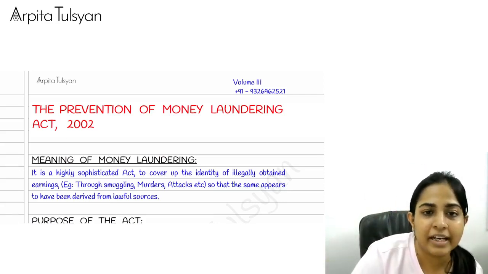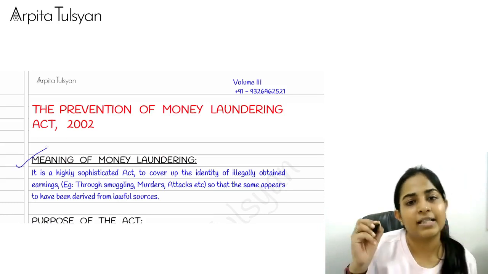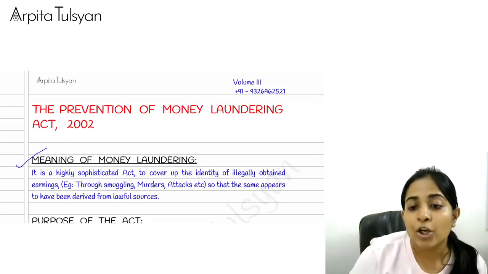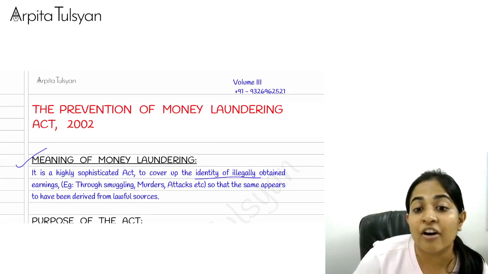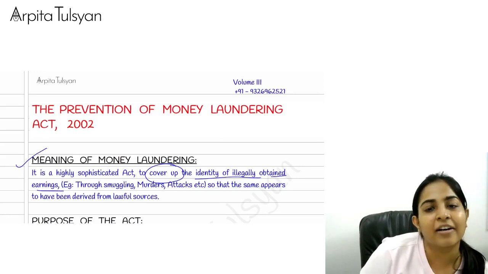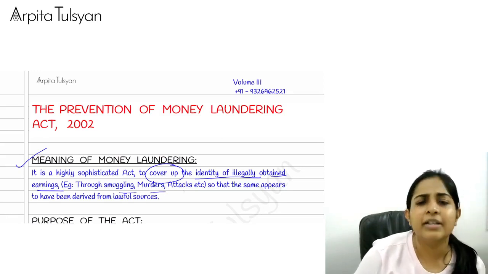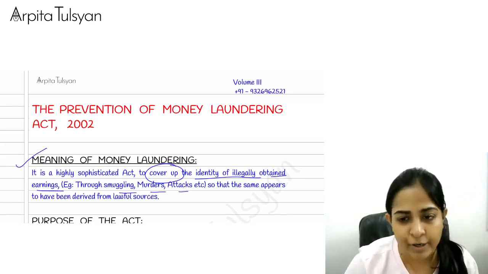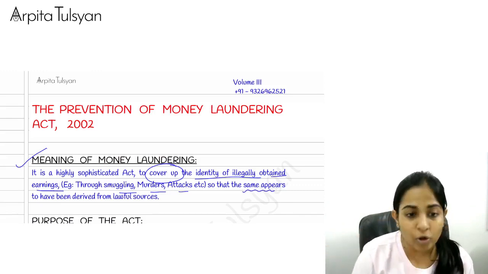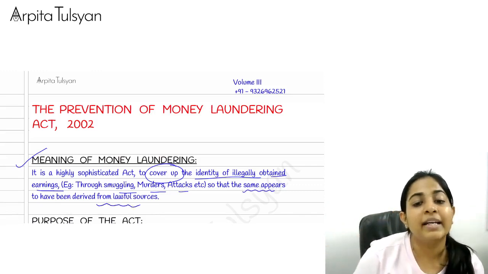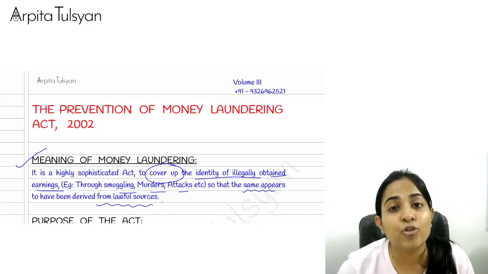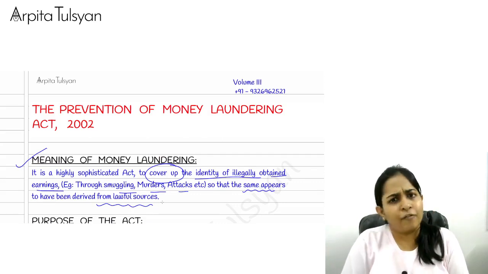That's written here in the first paragraph. It is a highly sophisticated act to cover up the identity of illegally obtained earnings, smuggling, murders, attacks, bribes, etc. Whatever I told you now, so that it looks as if the amount has been derived from lawful sources. Means we will try to show as if the money has been earned from legal sources.